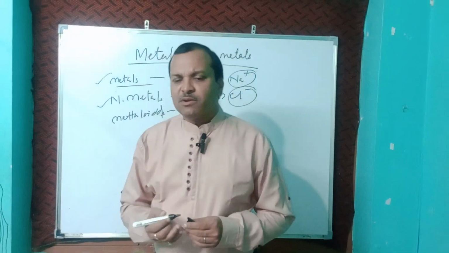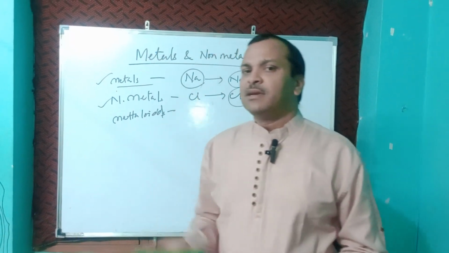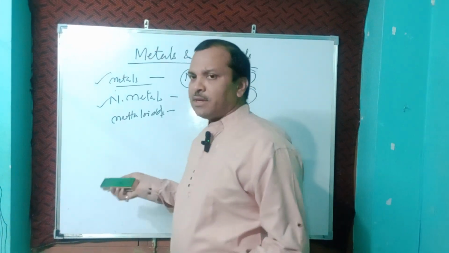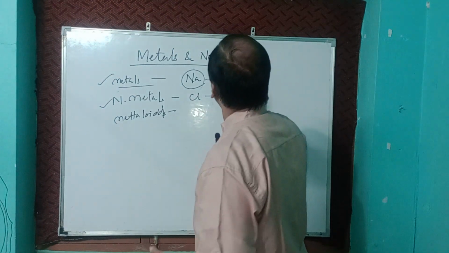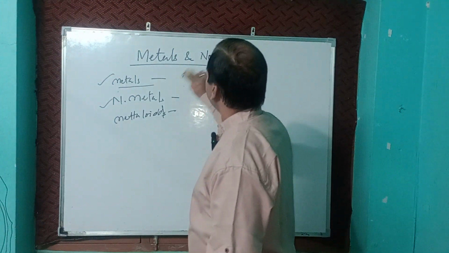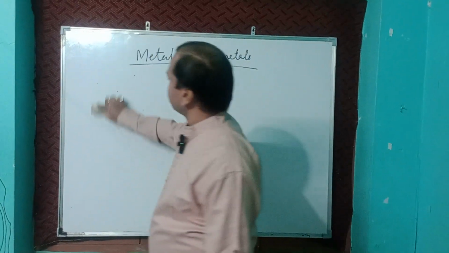We will not discuss metalloids today because they are not in our chapter. For example, gallium is a metalloid which shows metallic as well as non-metallic properties. Some properties of metal, some properties of non-metal.